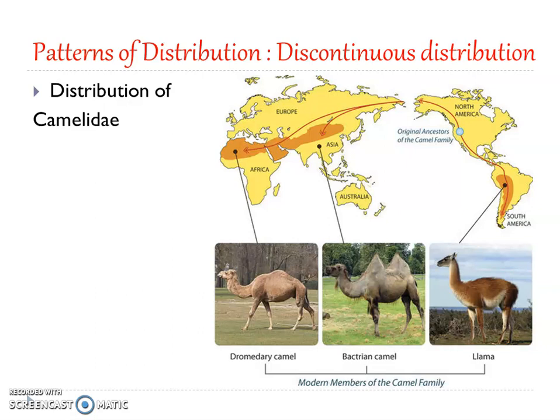So I hope it is clear. Here also these had a common ancestor, but later, because of certain barriers and isolation by various factors, these evolved into the modern day members of the Camelidae: the dromedary camel, Bactrian camel, and llamas of the present day. There have been many other kinds of camels in the past, but they became extinct for certain reasons.